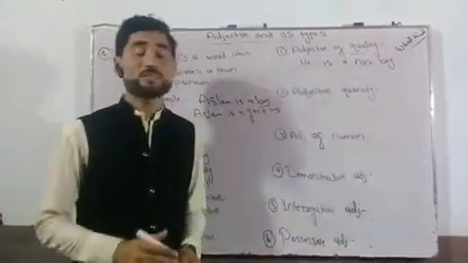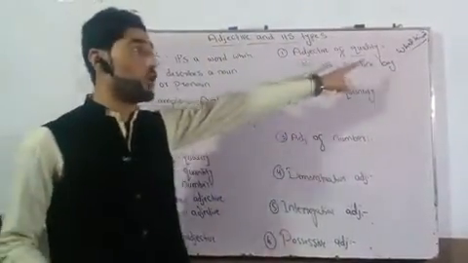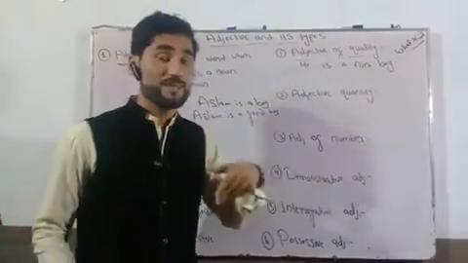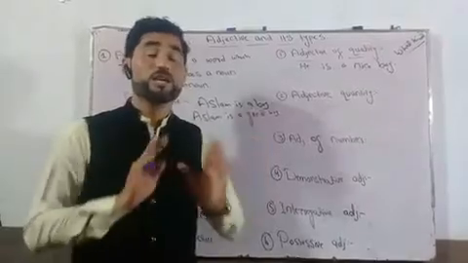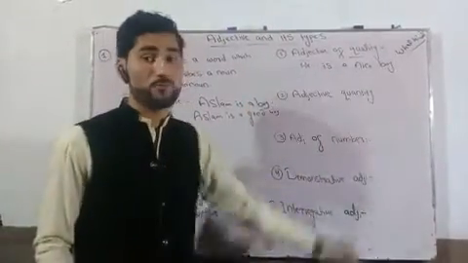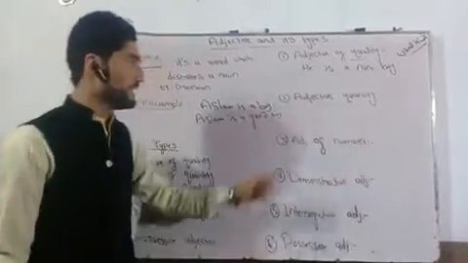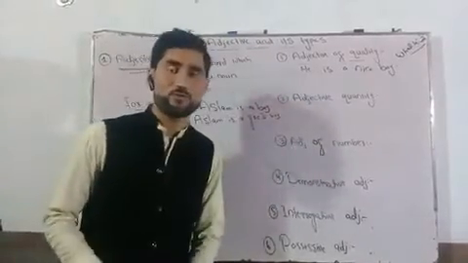Adjectives of quality always answer the question of what kind of boy he is. He's a nice boy, he's an awesome boy, he's a good boy, he's a bad boy, he's a tall boy, he's a short boy. These all are examples of adjective of quality. Got it? Let's look to the second type of adjective, that is adjective of quantity.